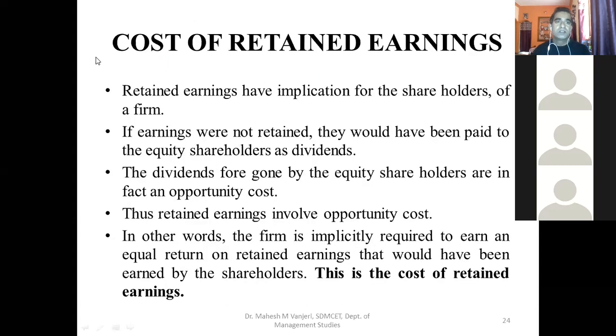Okay. So this is the last one in specific costs, cost of retained earnings. For non-commerce students, try to understand that once the company makes profits, let us say earnings after taxes, and the preference dividend is also paid, whatever amount is remaining is available for distribution as a dividend to equity shareholders. But generally, all the remaining profit will not be distributed as dividend to equity shareholders.